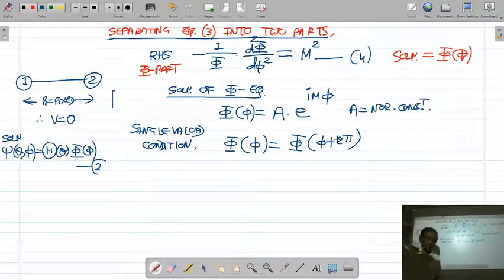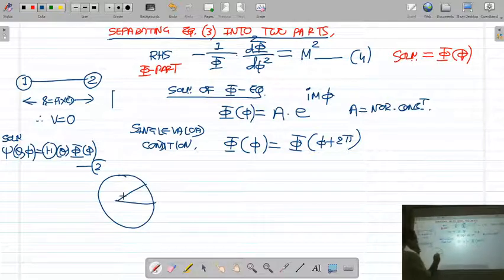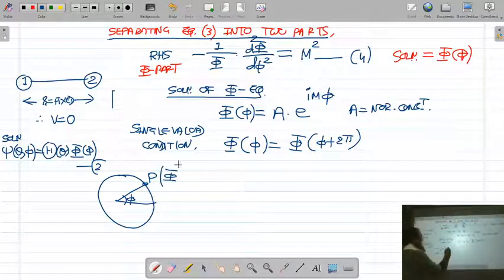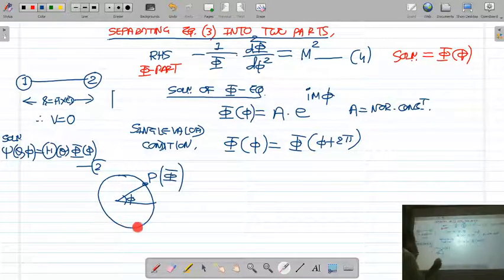When you make one rotation, see this like this. Suppose in spherical polar coordinate, this is the point P. At point P, the wave function of the particle is phi. Now, when you make one rotation and again come back to the same point P, then angle phi is increased by phi plus 2 pi. But after making one rotation, you are coming back to the same point. If you are coming back at the same point, the wave function should not change. It has a single value.